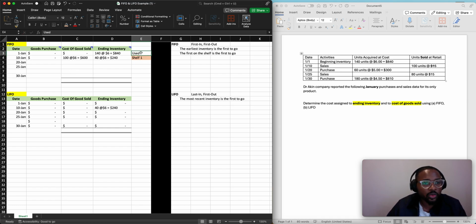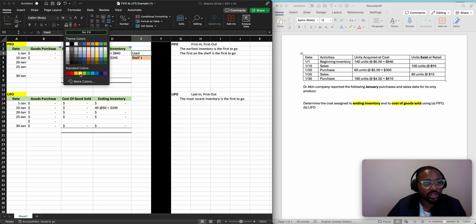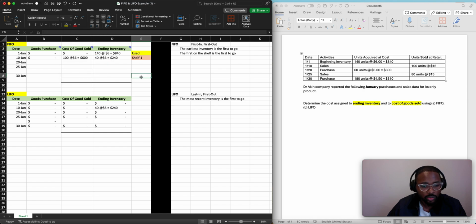Here, we can put the word used, because we used this inventory already. And so we now have a new shelf, which is 40 units at $6. Cool, so we can keep moving.